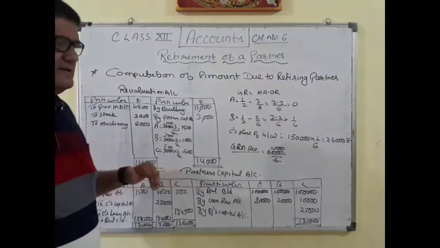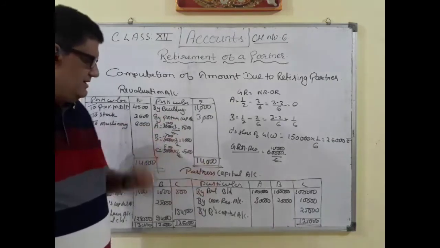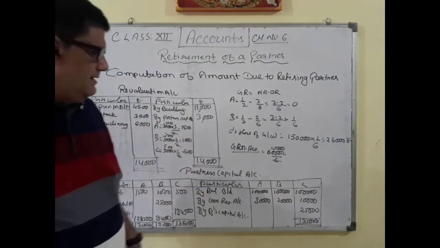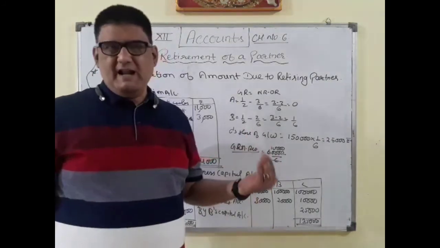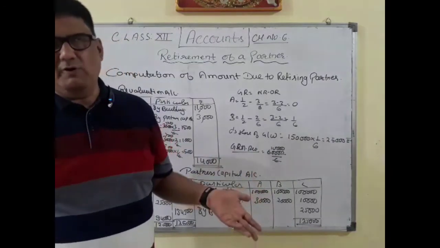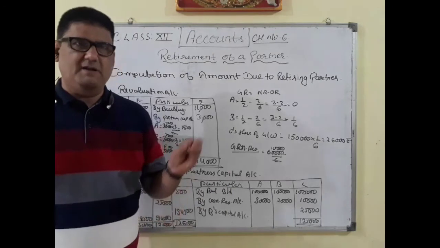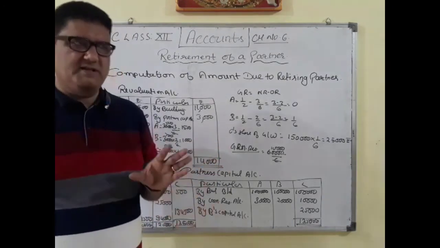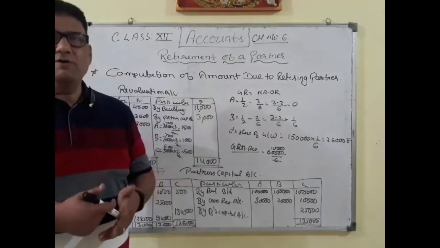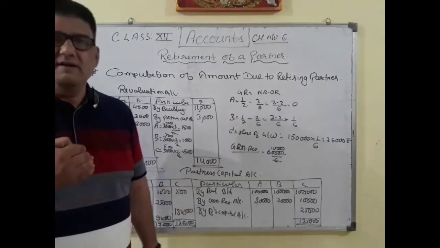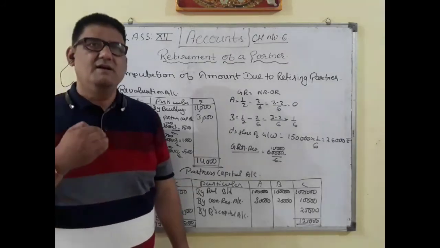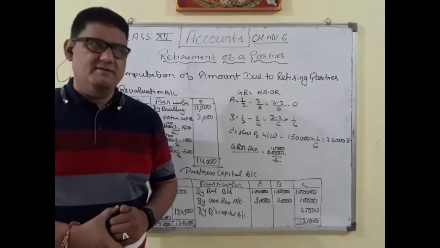If there is any interest on drawings, that will be charged for a certain time period. If there is any salary which is to be paid to the outgoing partner, that will be paid for only that much time up till which he was in the business. So this is the time-bound calculation for certain postings or certain heads of accounting.